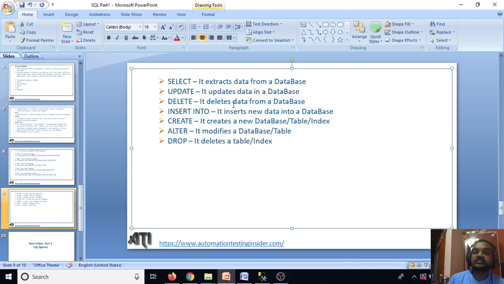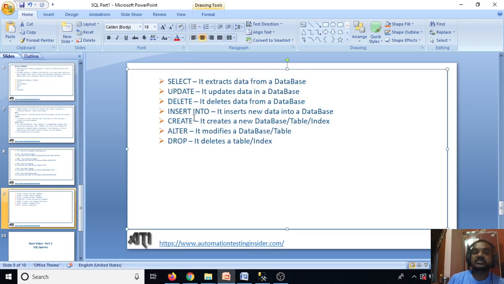Delete deletes data from a database. We have insert into, which inserts new data into a database. Then we have create, which creates a new database. Alter modifies a database, and drop deletes a table. Drop basically deletes the table, whereas delete deletes data from a table.